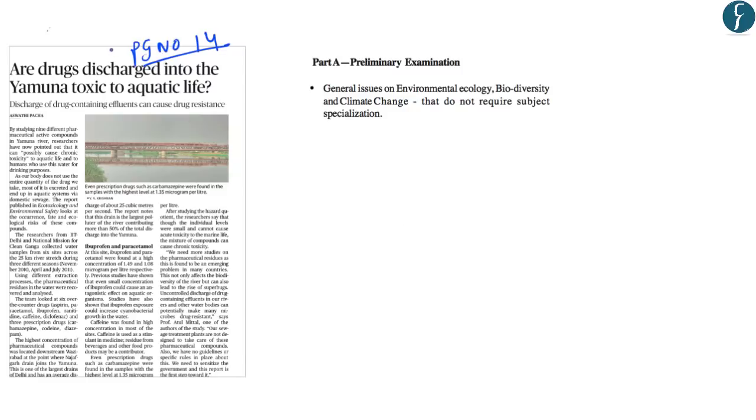This article on page number 14 is related to the increased drugs discharge in the river Yamuna and its impact on aquatic life and human beings. So this will form a part of the preliminary examination syllabus under the topic General Issues on Environment and Biodiversity. So let us try to understand the key points that have been highlighted by this article.